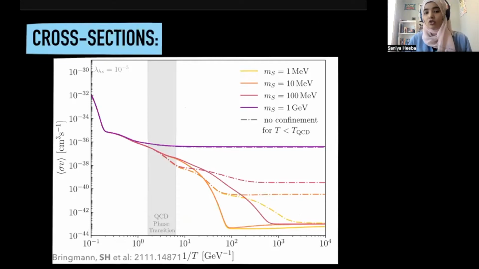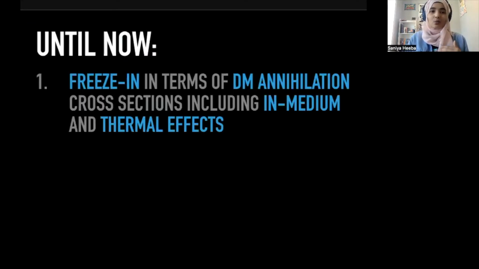So it's a cross section as a function of inverse temperature. And the solid lines are essentially when we account for the QCD phase transition. So we have fewer final states after the QCD phase transition, which suppresses the cross section as compared to the vanilla cross sections where we had no QCD phase transition. And so this changes once again, because this changes the production cross section, this would change our prediction for the relic density.